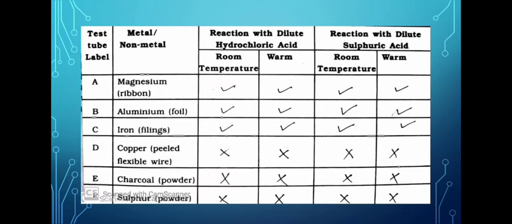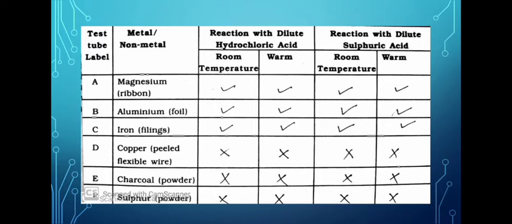In this we have taken magnesium, aluminium, iron, copper metals, and they are separately placed in hydrochloric acid and in dilute sulfuric acid. It is observed that metals like magnesium, aluminium and iron react with dilute hydrochloric acid at room temperature and also on warming. The same observation is made with sulfuric acid.